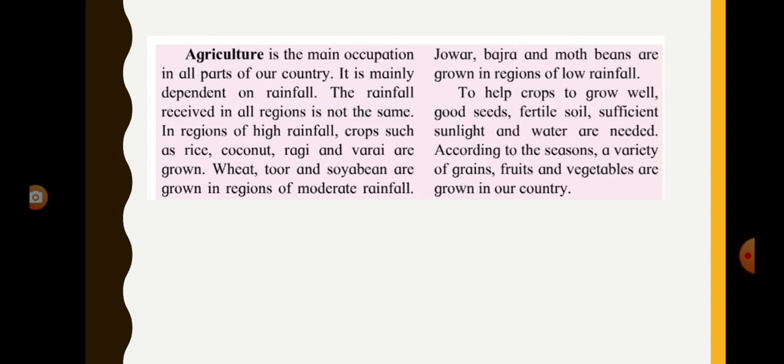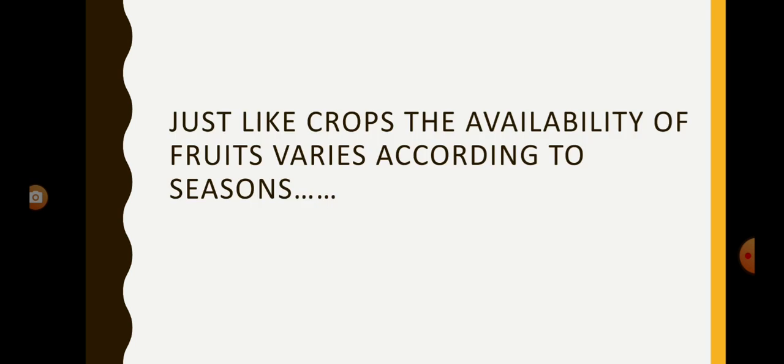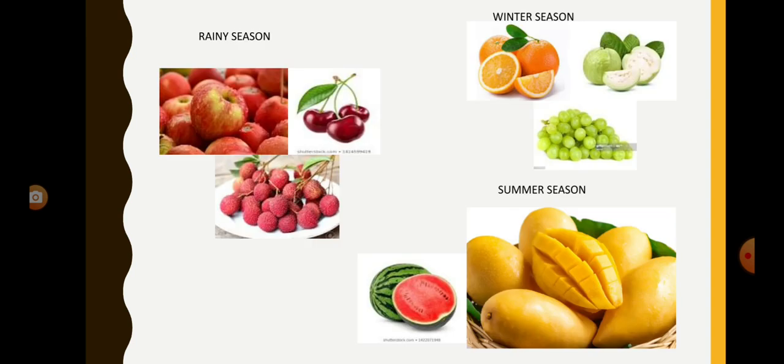To help crops to grow well, good seeds, fertile soil, sufficient sunlight, and water are needed. According to the seasons, a variety of grains, fruits, and vegetables are grown in our country. Just like crops, the availability of fruits varies according to seasons. You can see the different fruits which we get in the different seasons: rainy season, winter season, and summer season.